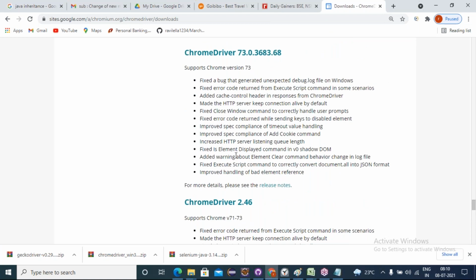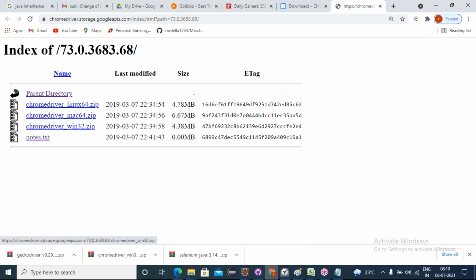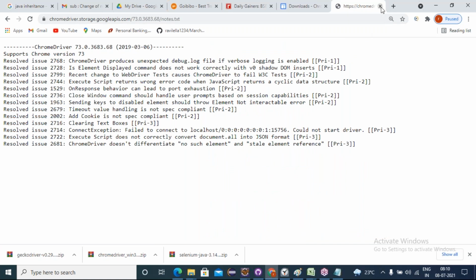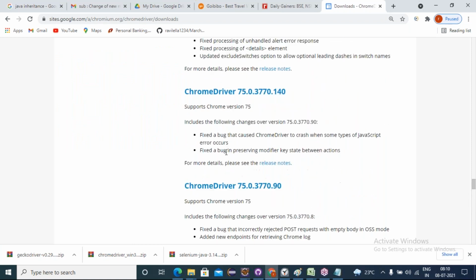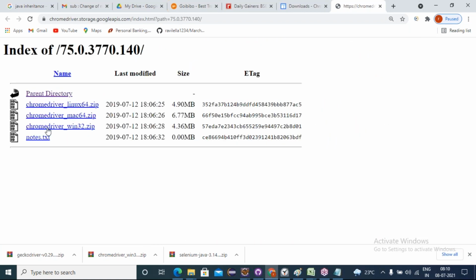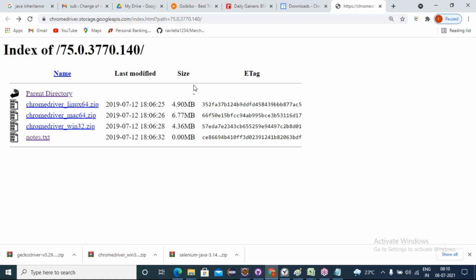So friends, up to version 73, we can directly click on those versions and download it. If I want 72 or 71, we have to click on note.txt. Here we can't see that. So from Chrome driver 2.46, only there we can see that. Suppose I click on any other version like 75 and click on note.txt, can you see there? It shows only that version's history.